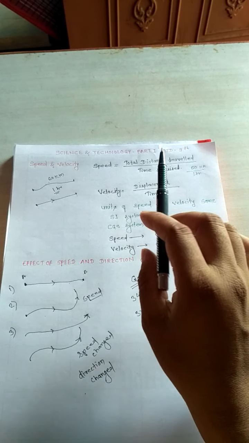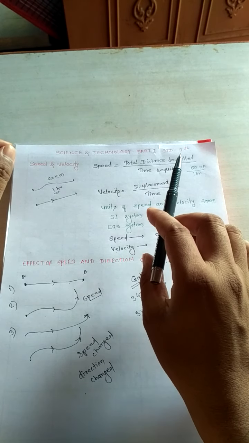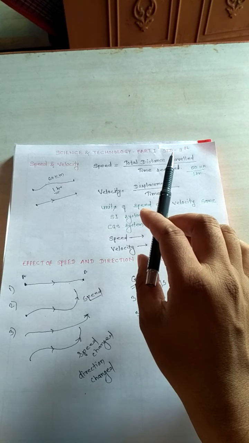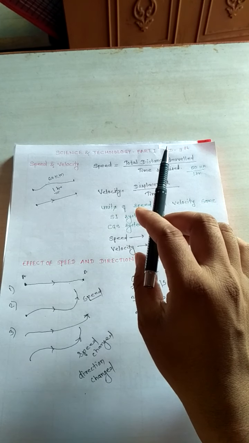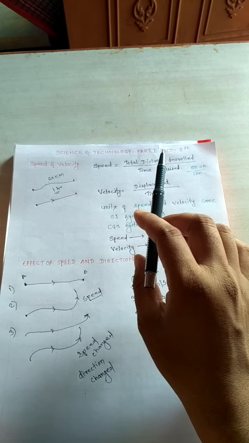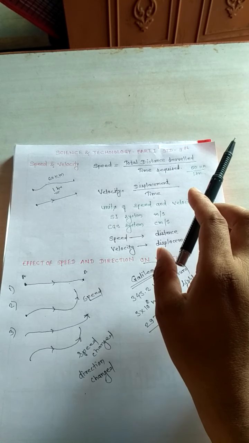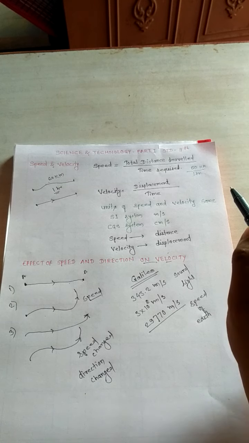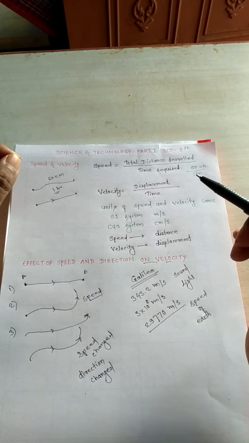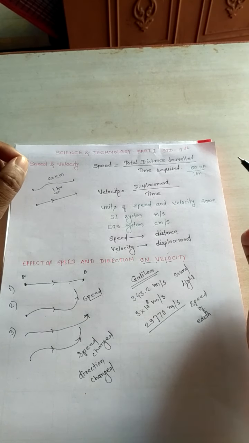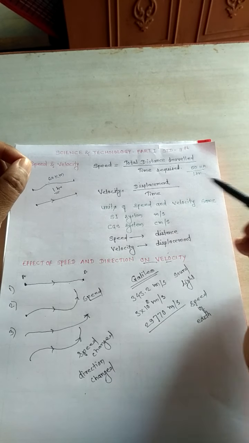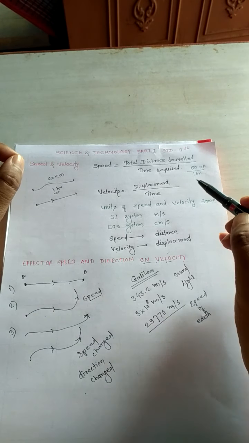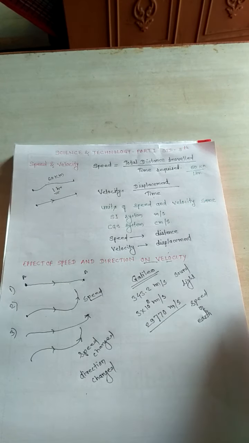You know well that if any physical quantity doesn't require the direction, we can say that this is a scalar quantity, and if the direction is required, then you can say that it is a vector quantity.